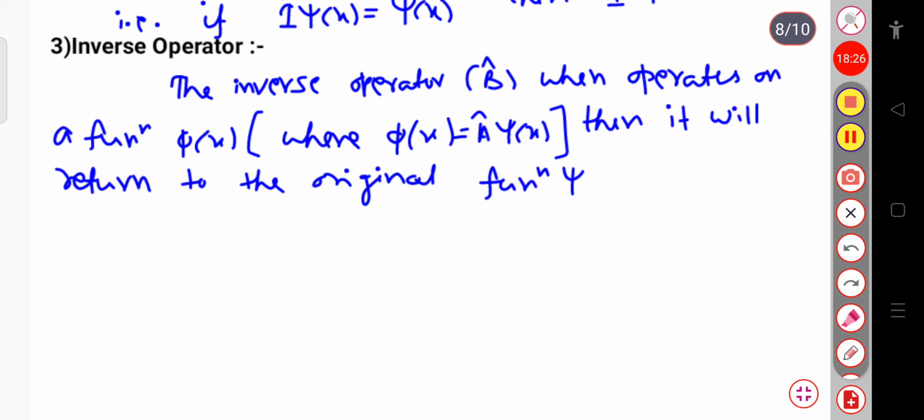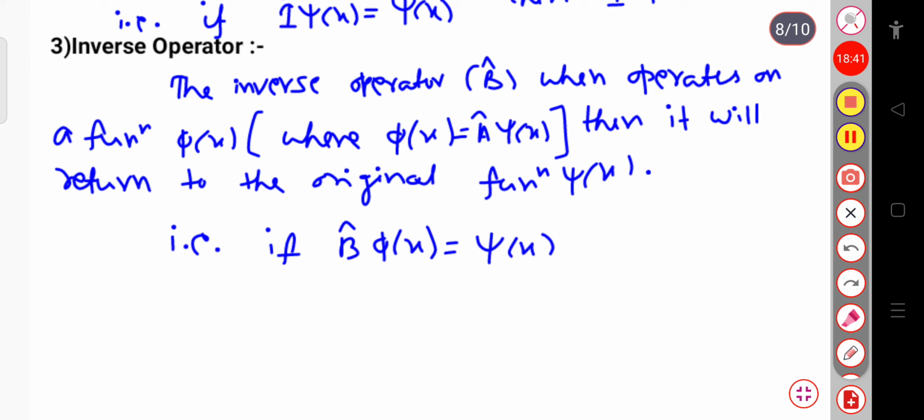So for example, if b cap operates on phi of x and that is equal to psi of x, then b cap is called the inverse operator. Here we can write b cap equal to a cap inverse.